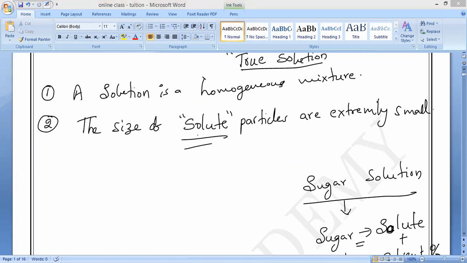Please call them. Now you remember, all of you. What is the second property? Observe very carefully, all of you. The size of solute particles. The size of solute particles is extremely small. What is that?